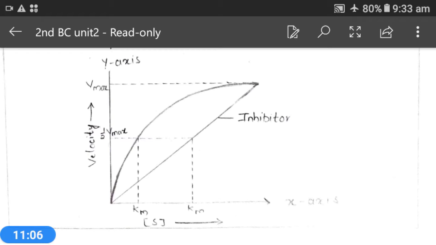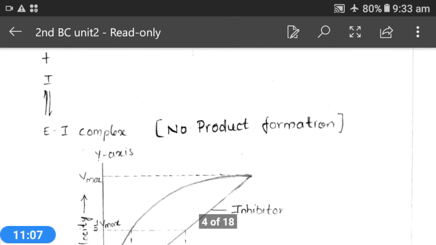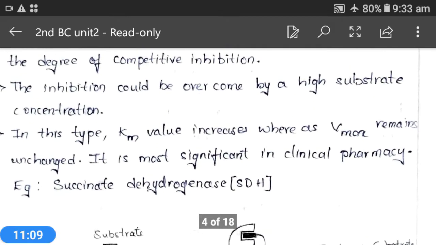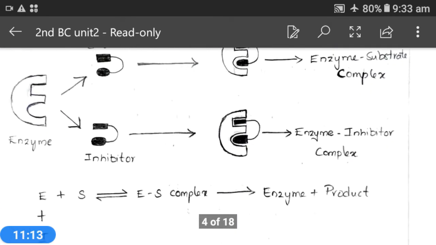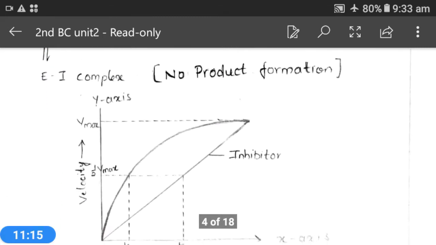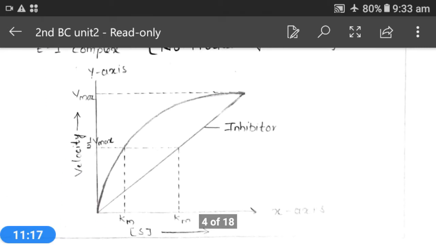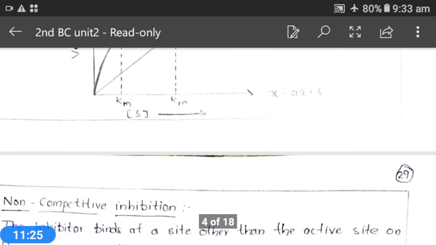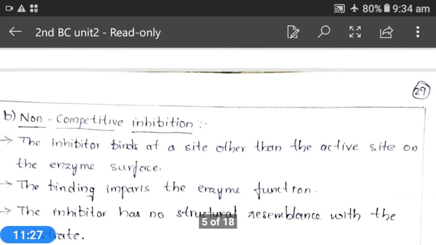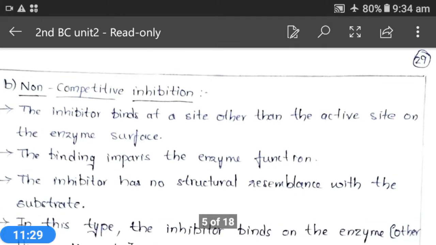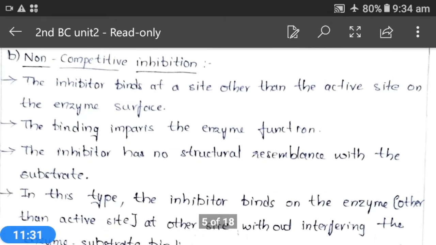In competitive inhibition, what happened? The inhibitor directly bound to the active site of the enzyme. Here, non-competitive inhibitors will bind to the enzyme but not at the active site.